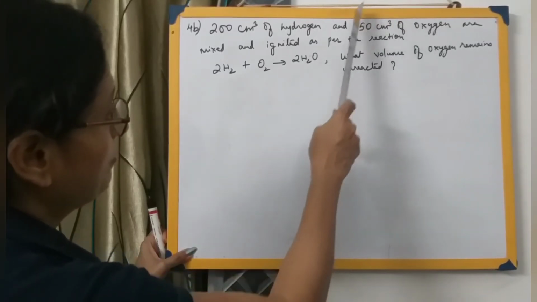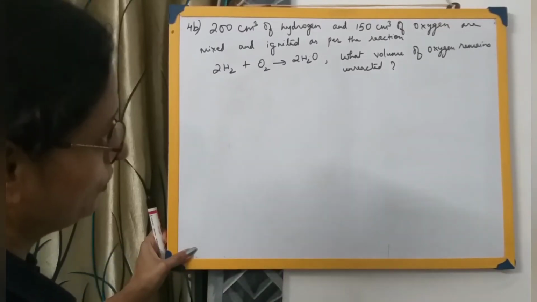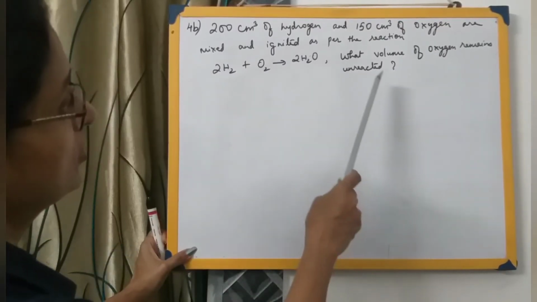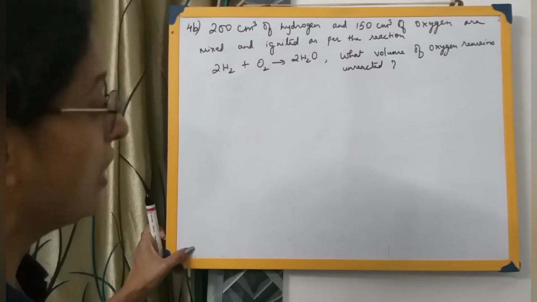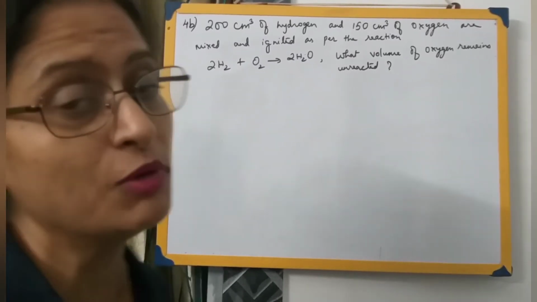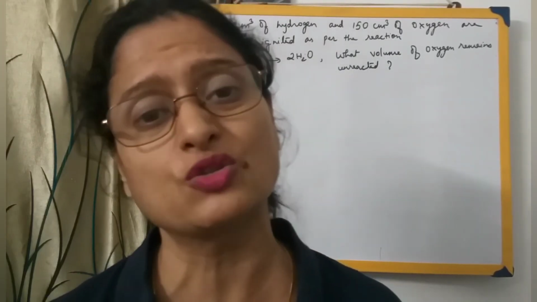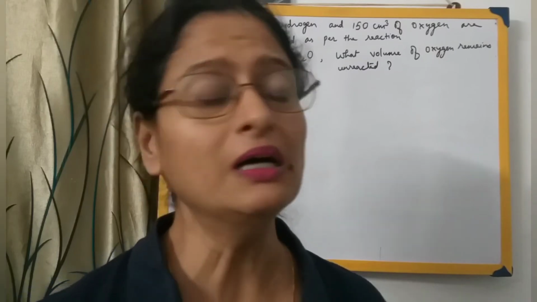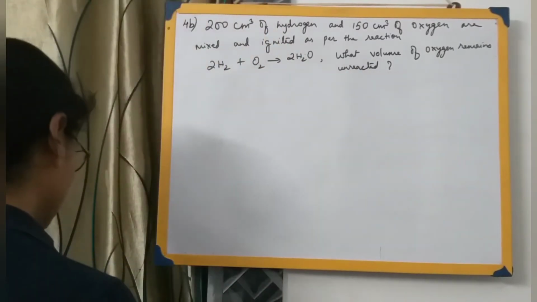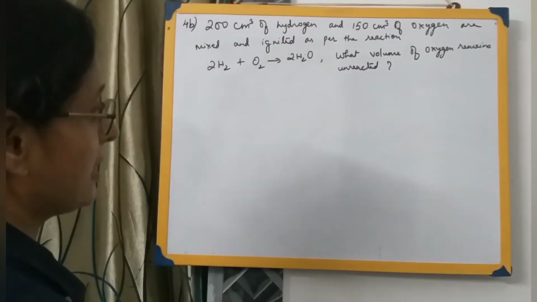From the amount of oxygen provided, we have to find out how much remains unreacted, that means after the reaction gets completed. Now what happens whenever a reaction takes place? Sometimes the whole of the reactants gets consumed, and sometimes some of the reactants remain unused. So here they are asking us how much of the oxygen remains unreacted.